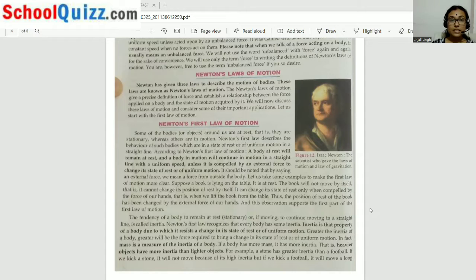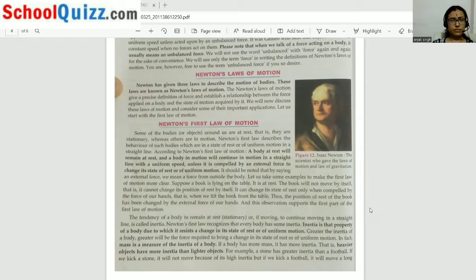So, Newton has given three laws to describe the motion of a body. Okay, how the body is moving, what all conditions are applied when the body is moving. He established a relationship between the force applied on a body and the state of motion acquired by it. How the motion is acquired by a body is explained by Sir Isaac Newton.